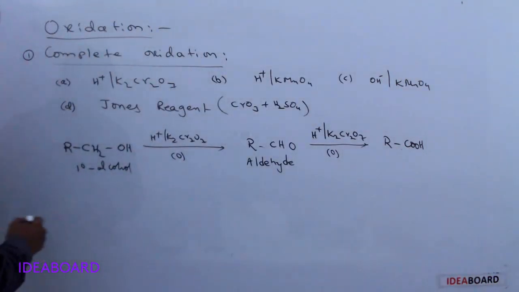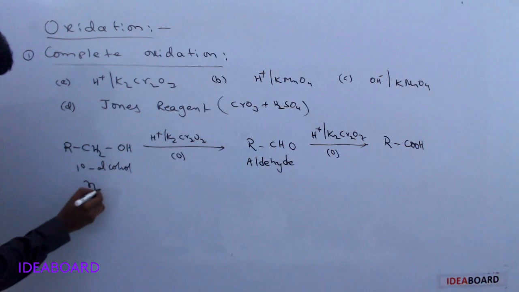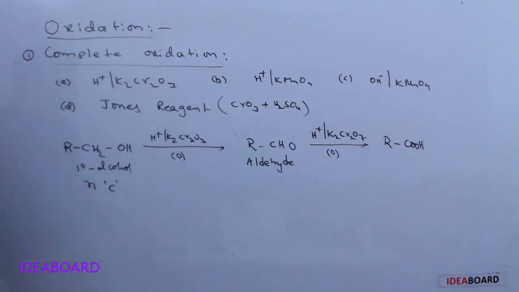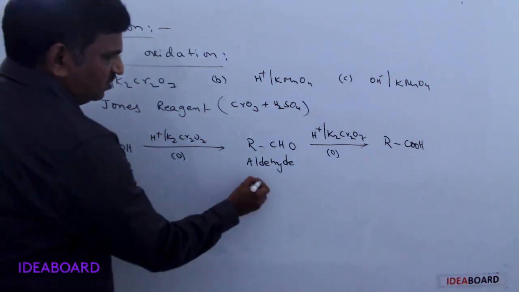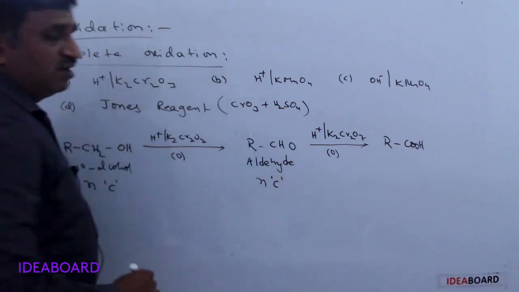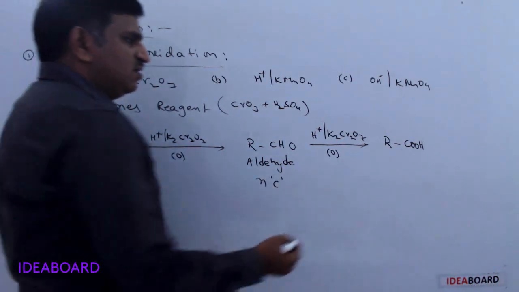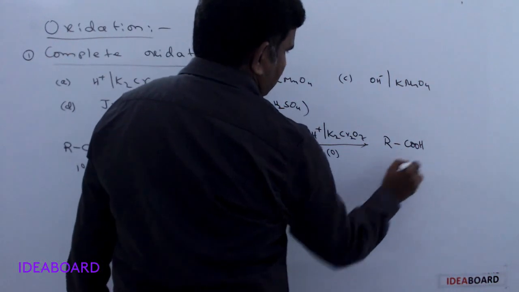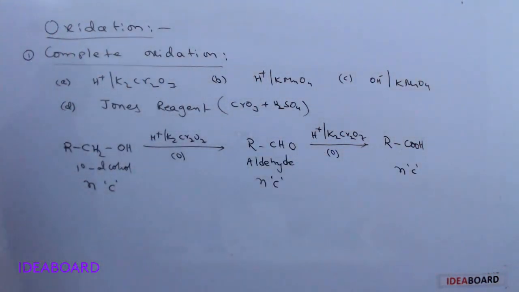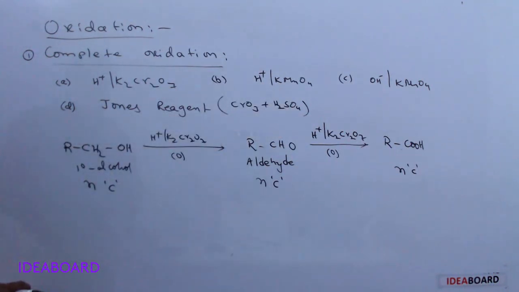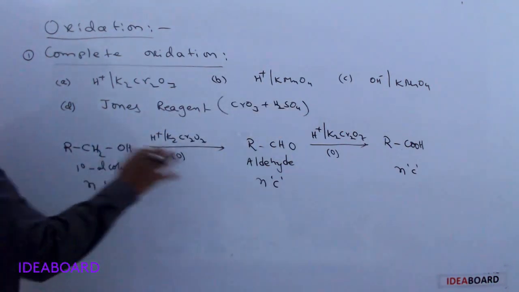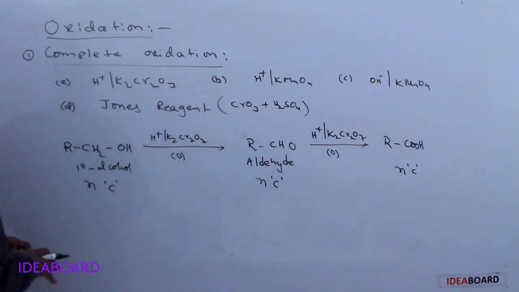One more important point: if we have N carbon atoms, this N-carbon alcohol undergoes oxidation to give an N-carbon aldehyde, and the carboxylic acid also contains N carbon atoms. The number of carbon atoms doesn't change throughout the reaction. Okay, that is for primary alcohols.